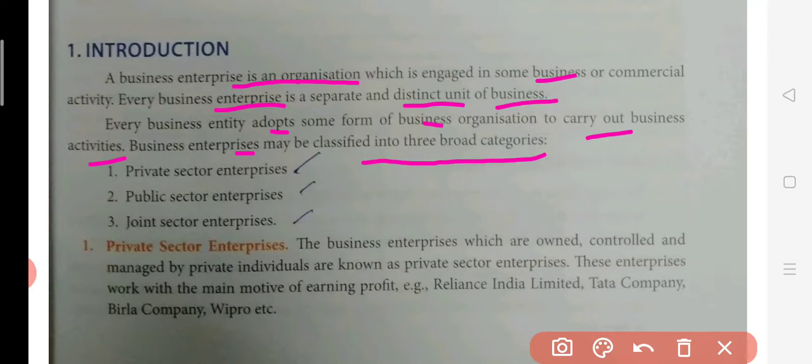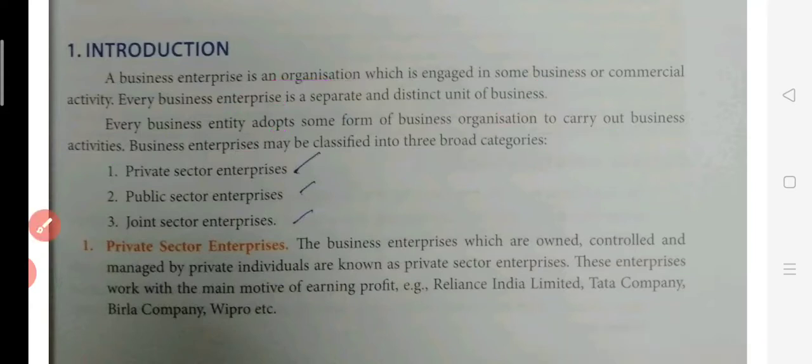Suppose a person doesn't want any kind of partner, but he wants to set up his own business. In this case, definitely he will go for a sole proprietorship kind of business. If somebody else wants to start a business but wants to contribute a little more capital, what he can do is get a partner and start a partnership firm. So this is how the different forms of businesses are there, which you are going to learn in this part.